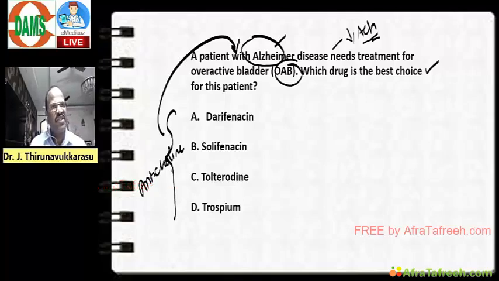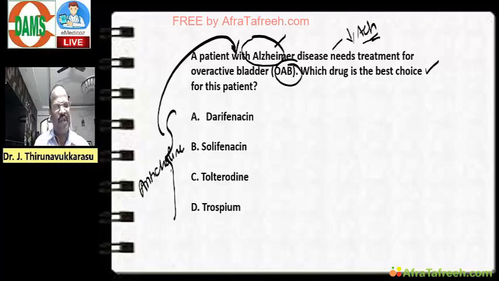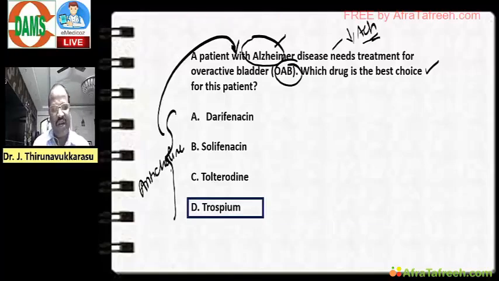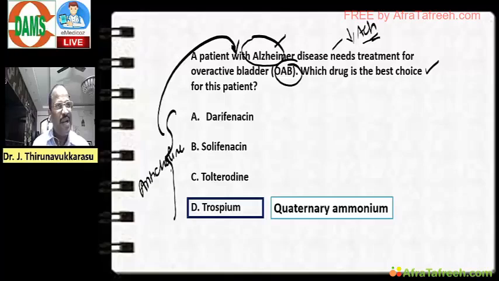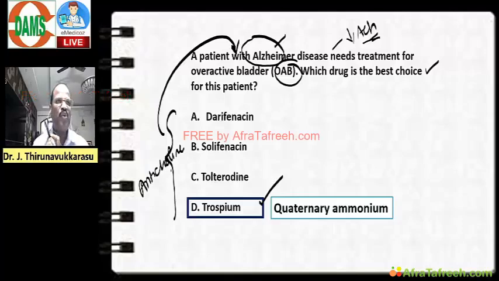So what is the best option? All are anticholinergic, but they should not worsen Alzheimer's. The drug should not cross the blood-brain barrier. So in these options, the best answer is trospium, because trospium is a quaternary ammonium compound. That means lipid insoluble, does not cross the blood-brain barrier. So this is a very good choice for this question. Like that, you need some basic understanding of the subject. That model of question will be coming.